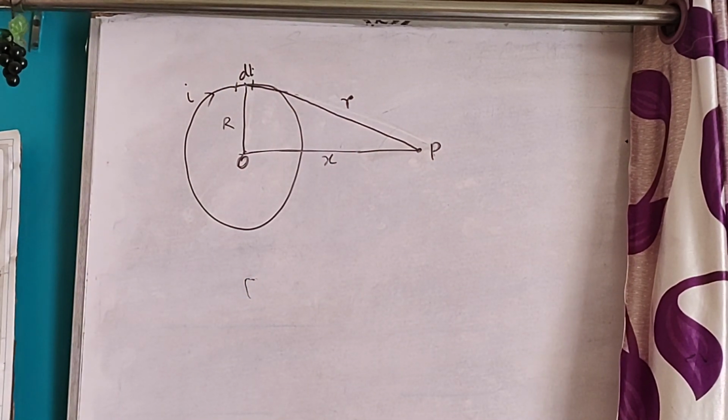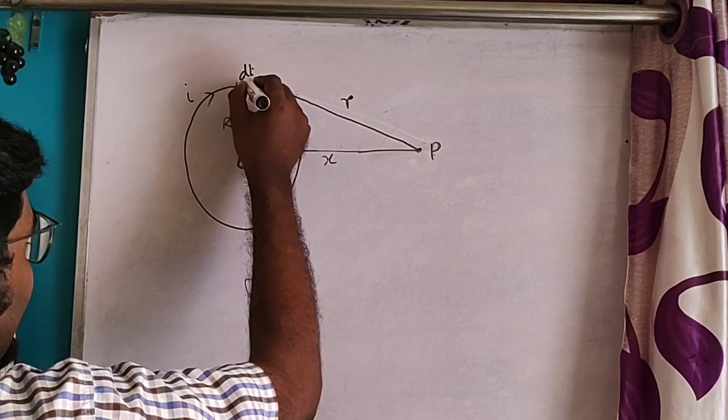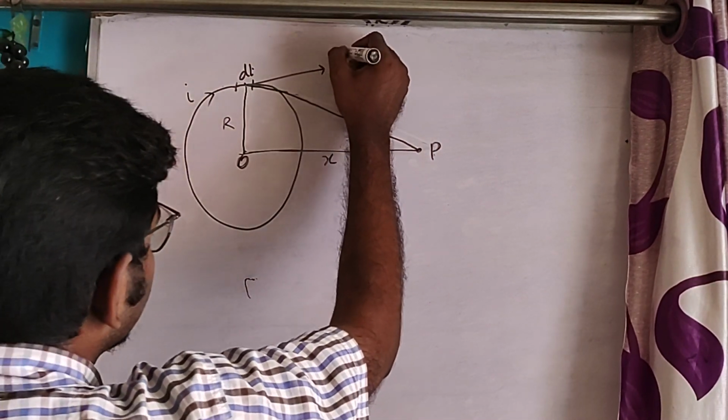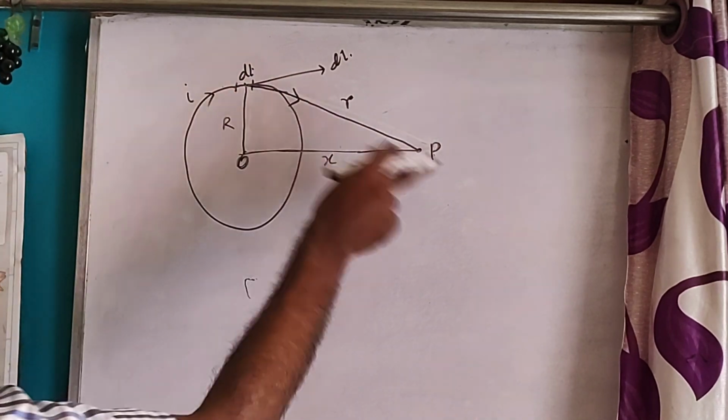Now see, the direction of the dl is in this direction, and r is in this direction.